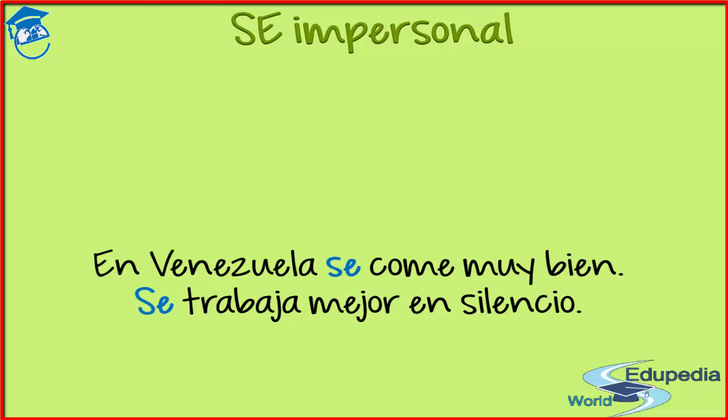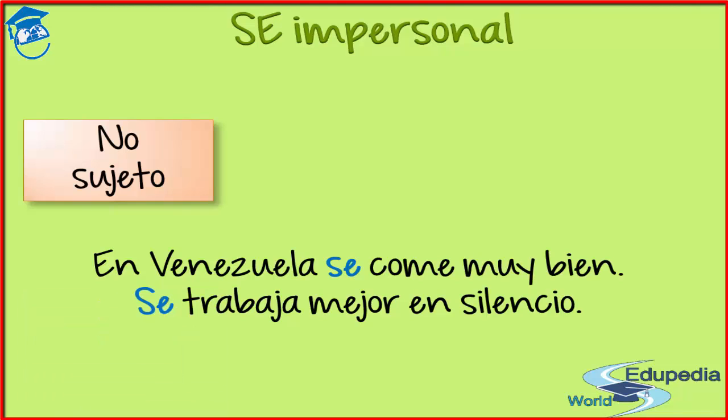For example, if you say, come muy bien en Venezuela, you don't know who eats very well in Venezuela. Trabaja mejor en silencio, you don't know who. So in this kind of phrases, you don't have a subject because you don't need it, in fact. No lo necesitas. The verb is always in the third person of the singular. Siempre está en tercera persona del singular. Él o ella. Se come, se trabaja.